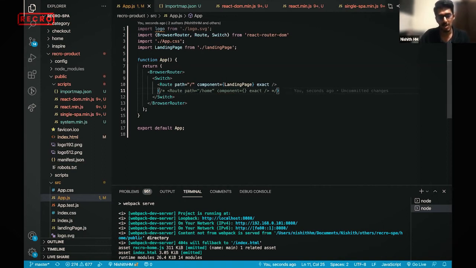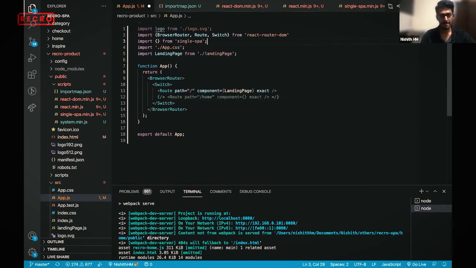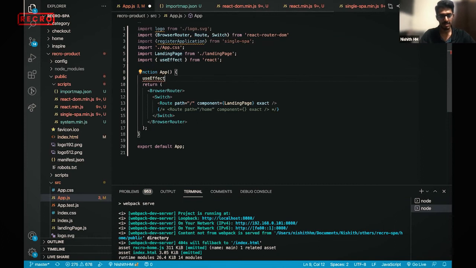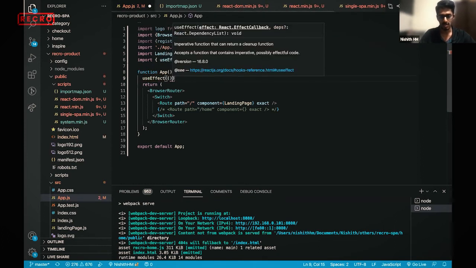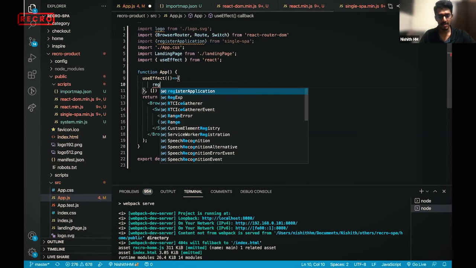So when I go to home, I need to tell my app.js that you need to load Recro home, right? So how do we do it? Single spa gives us some utility methods, something called register application. So I'm using useEffect, so whenever this app initially loads, it is more like a componentDidMount. Then I'm telling it to register one application.